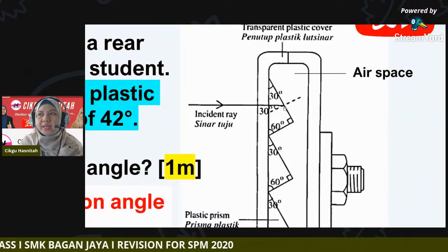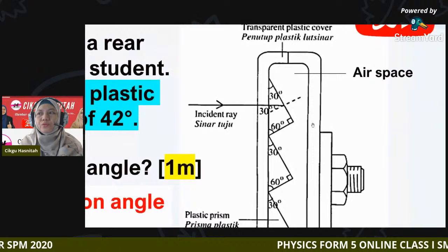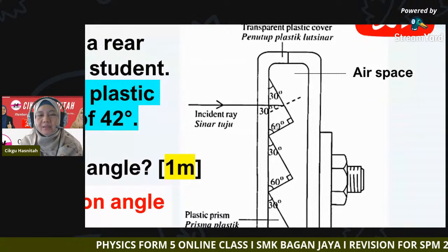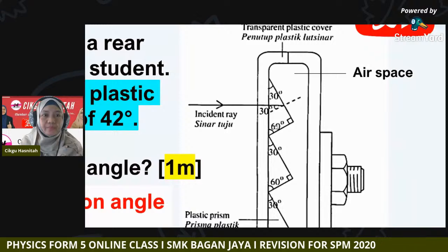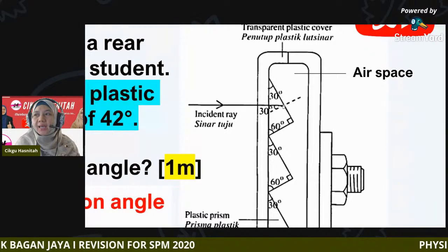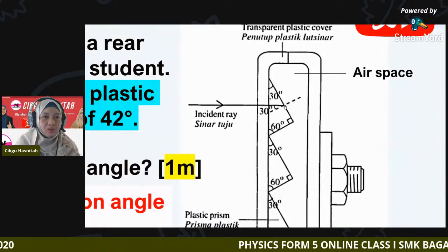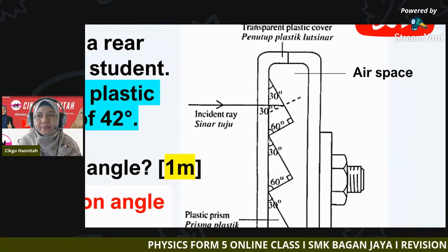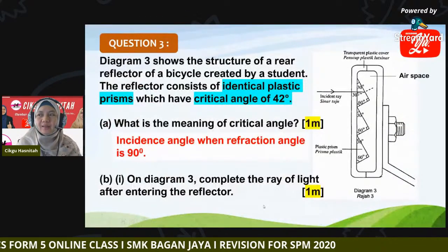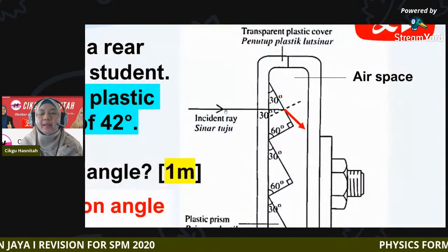Is it going to refract away from normal, towards normal, or will it be reflected back into the prism?